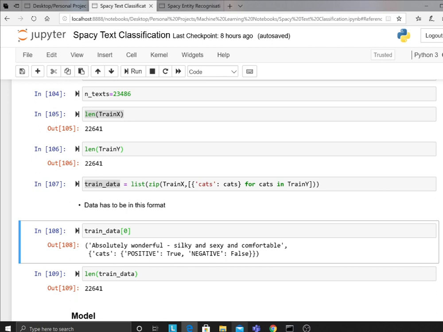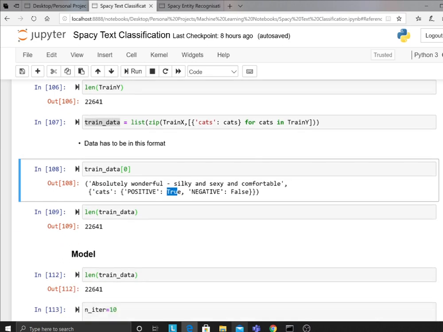So this is the format in which spaCy understands the training data. It has to be a tuple. Inside a tuple, the first parameter is the raw text. The second parameter is going to be an object. The object is basically the name of the categories. I just named it cats, whatever. And then you say positive or negative. Which one? This sentiment is positive, so we said this true. Similarly, it's going to go for all of that, right?